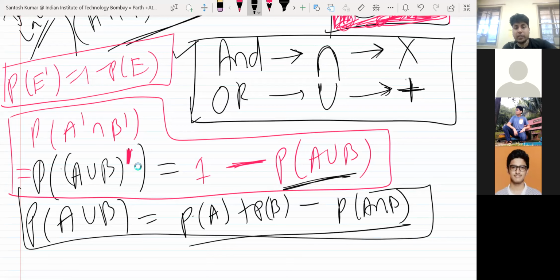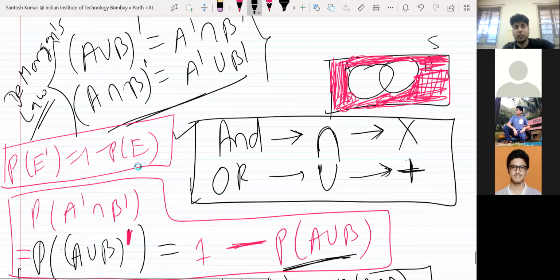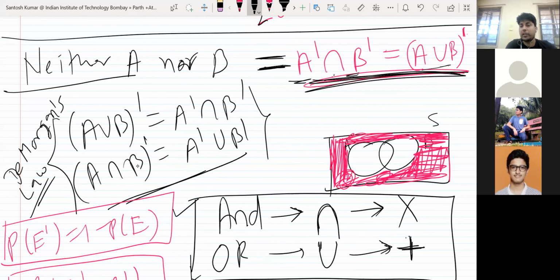Do you want to ask anything, if you have something not clear? So neither A nor B means mathematically this, and I wanted to write the formula for this. So this is the formula.